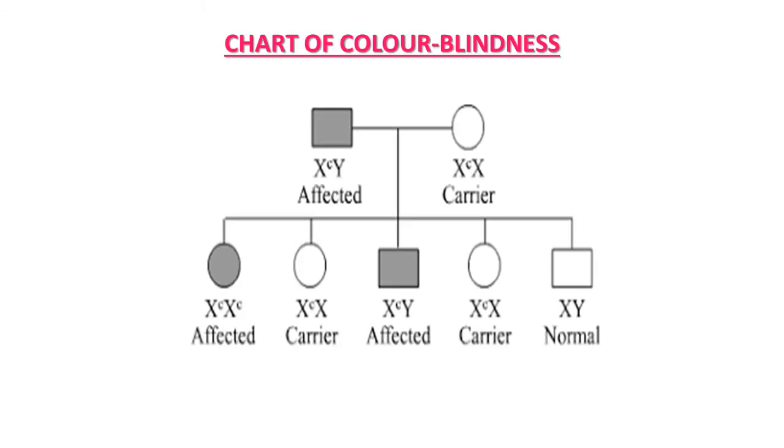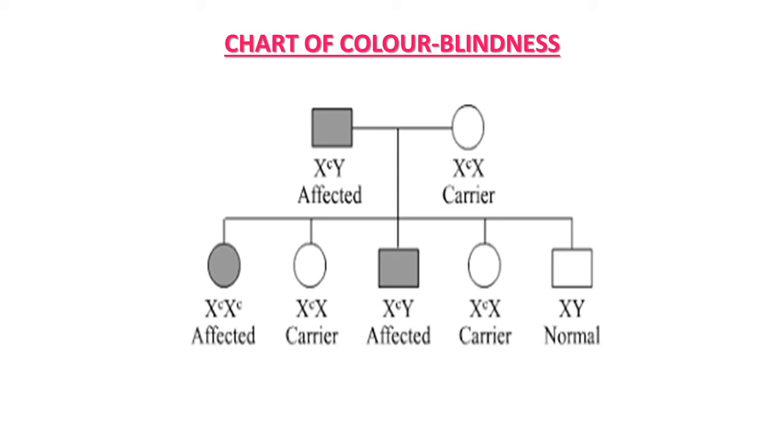Now let's study one chart which suggests one condition of color blindness. Here the parents: the male is affected. What is the genotype of this male? X carrying the recessive gene small c, which is responsible for color blindness, and Y is normal. Only one X is present in male, so it can immediately express itself, and that's why this male is color blind.